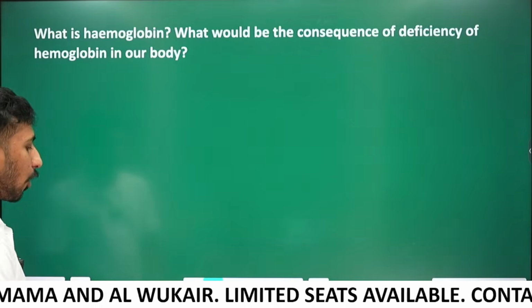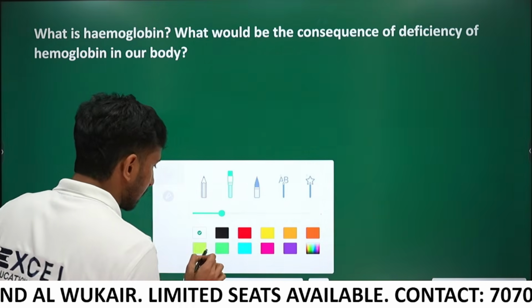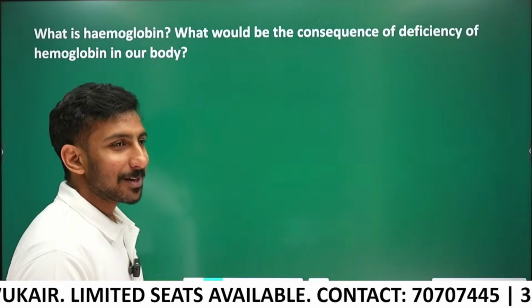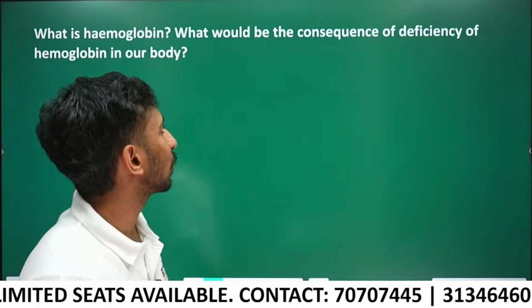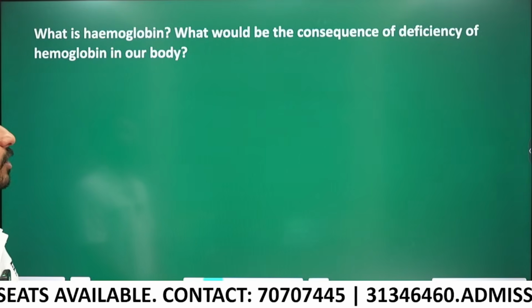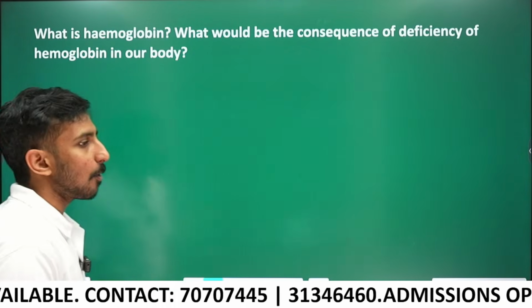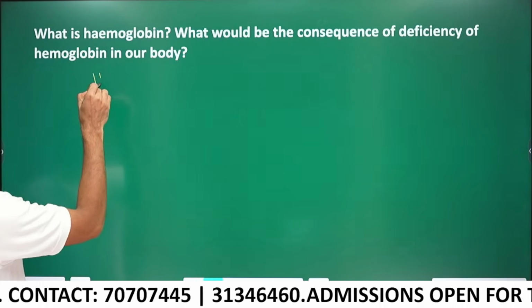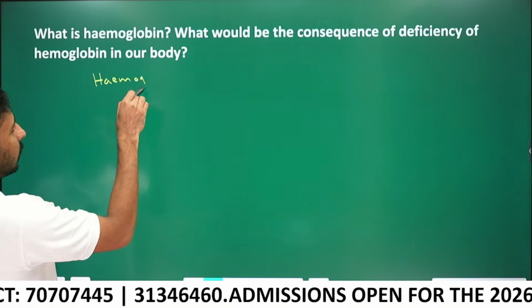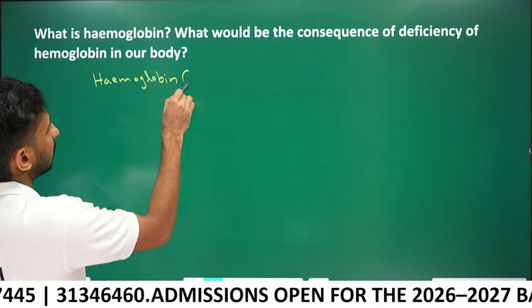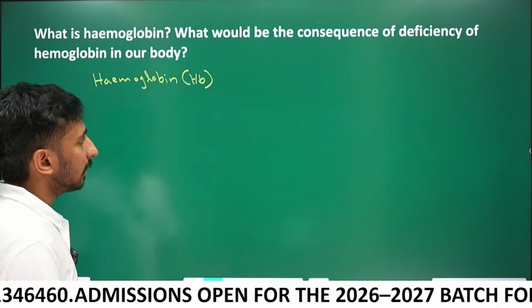What is hemoglobin, guys? Let's read the full question: what would be the consequence of a deficiency of hemoglobin in our body? Hemoglobin is represented by Hb.